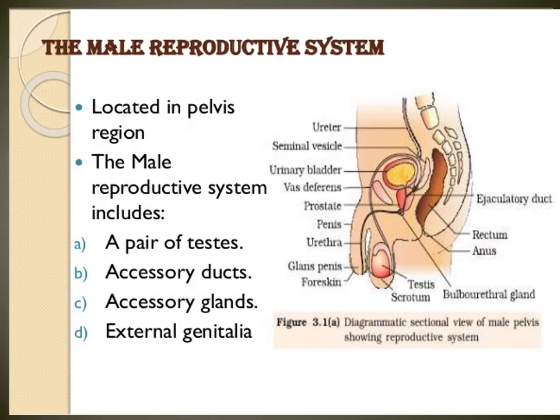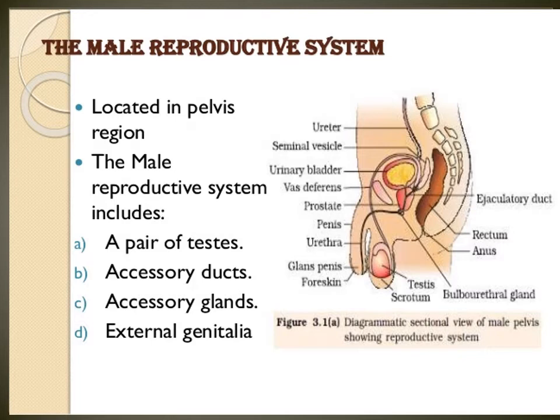Now, a pair of testes, the primary reproductive organ, they produce male gametes, that is sperm, as well as hormone. The male reproductive system has one hormone, that is testosterone. What is the male hormone?